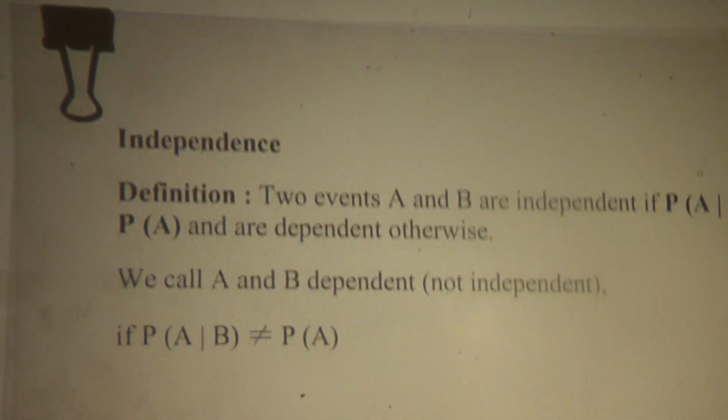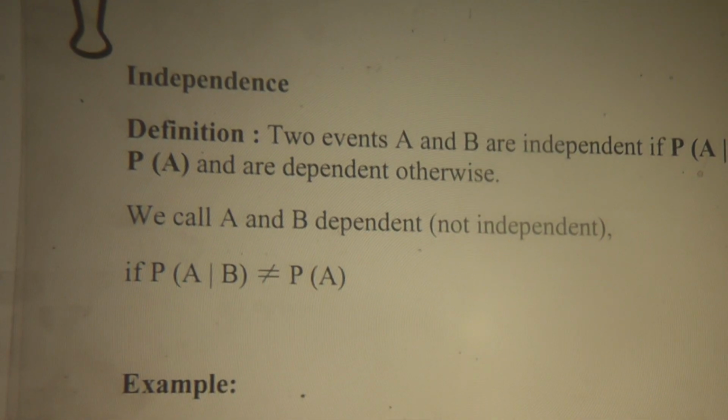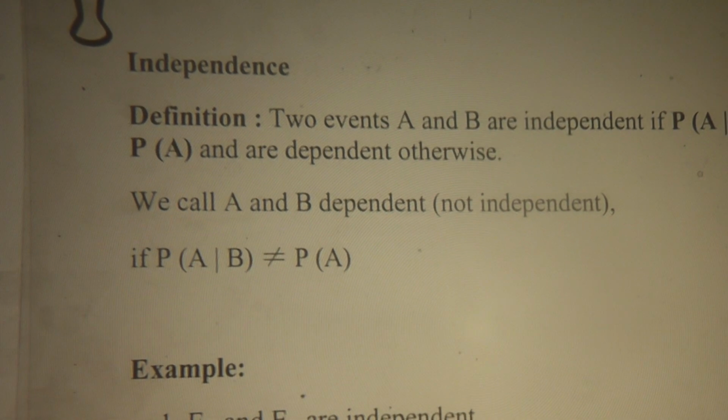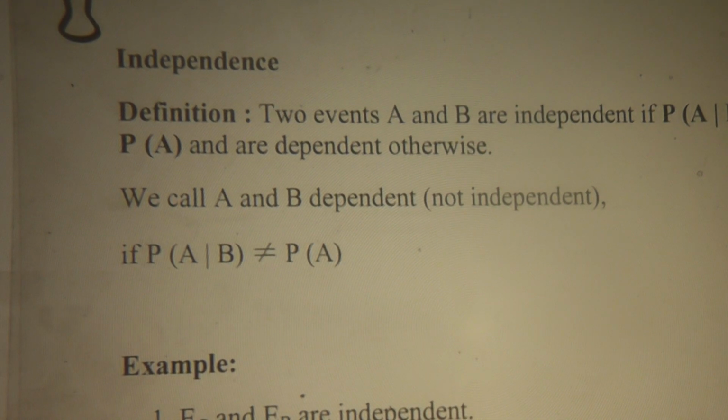Now, we're going to use the example to further explain the concept of independence.